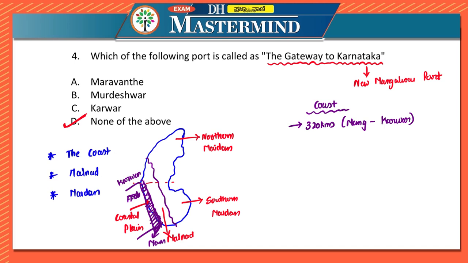Now what is the width of the coast? It varies from 12 to 64 kilometers. Okay, it is broad in the south, and it becomes narrow with steep slopes in the north.